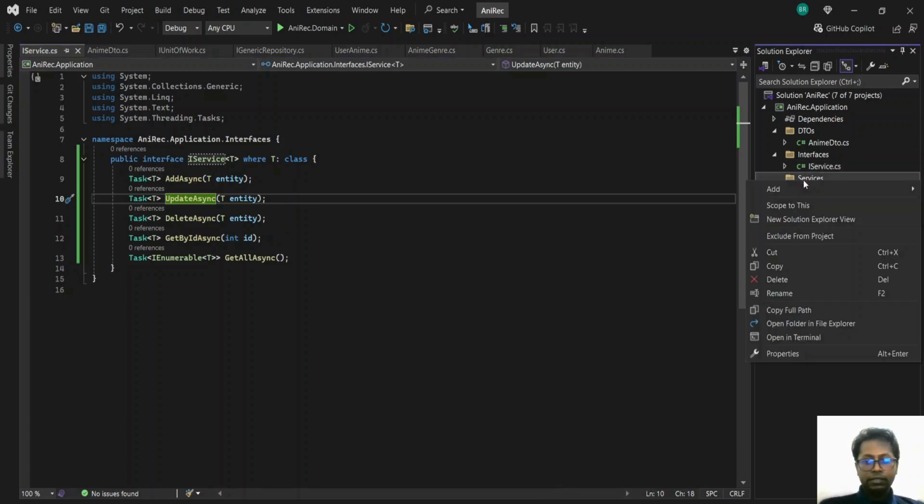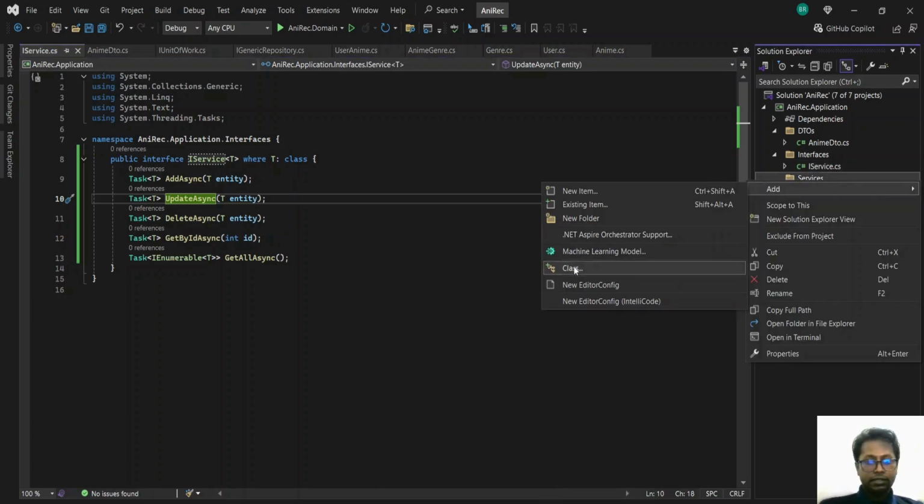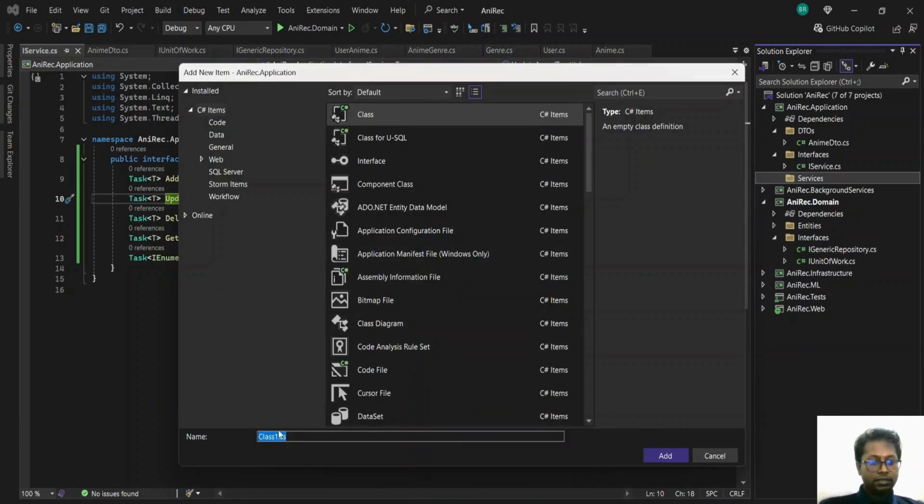Now we'll implement this interface. Class, we'll call this anim service.